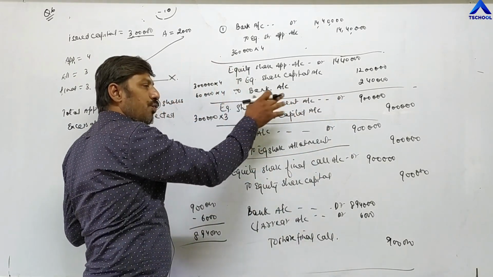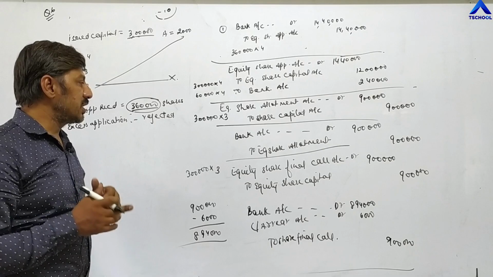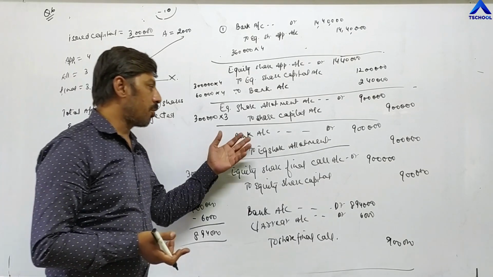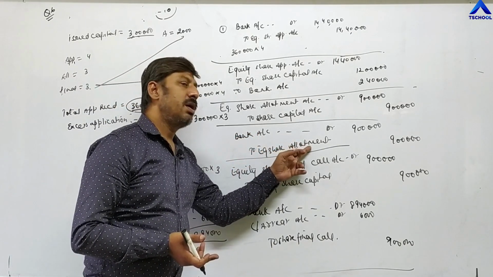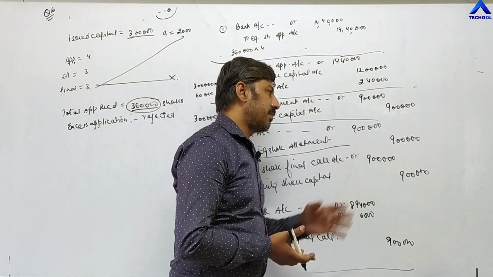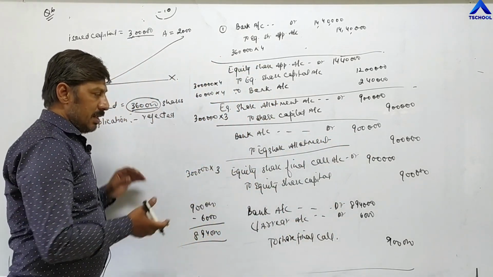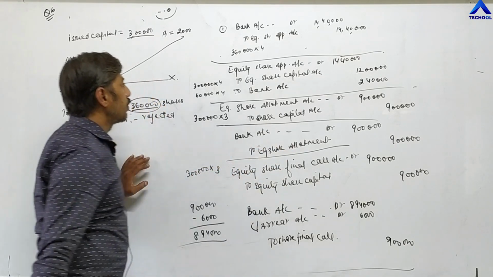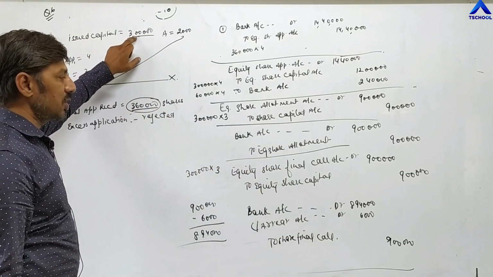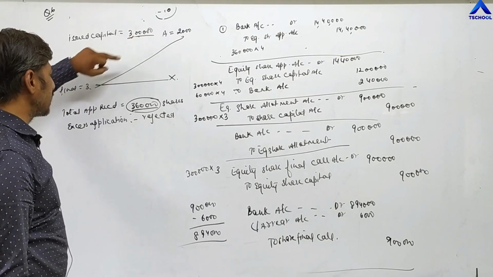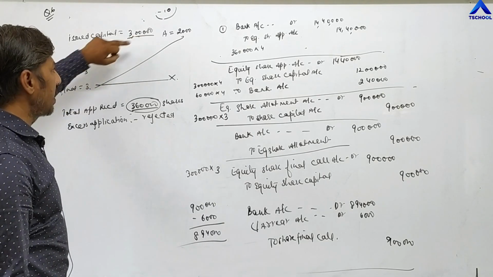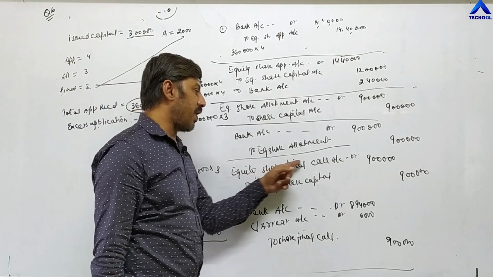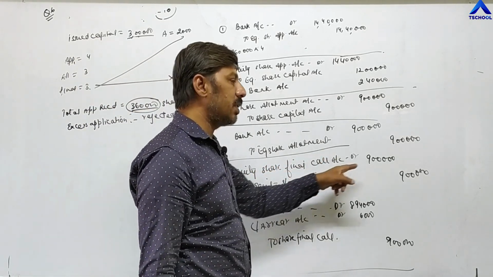In the first entry, you have to show the full amount. But at the time of receiving, we are receiving the full amount, so there is no problem. Bank account debit to equity share allotment, same amount, 9 lakh. Now, first of all, this entry is passed by the company in advance, so they need to show the full amount. So in total they have allotted 3 lakh shares. On 3 lakh shares, they need to receive 3 rupees, 3 lakh into 3, 9 lakh. So equity share final call account debit to equity share capital 9 lakh.